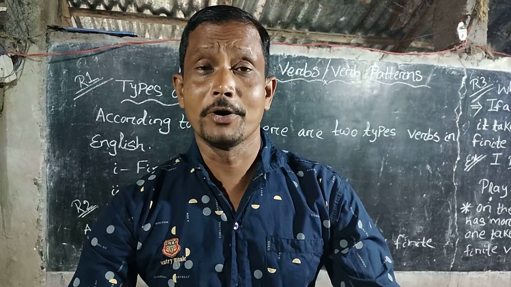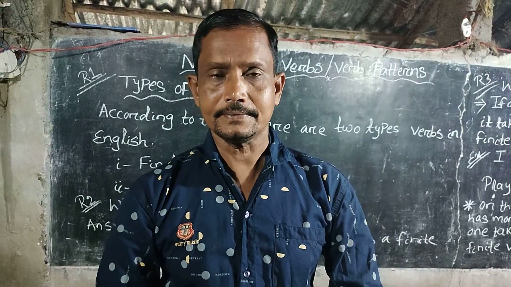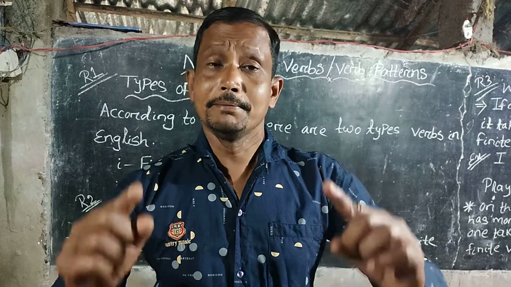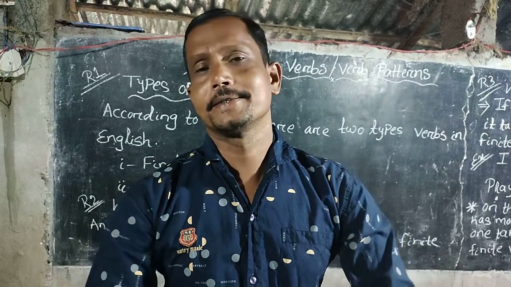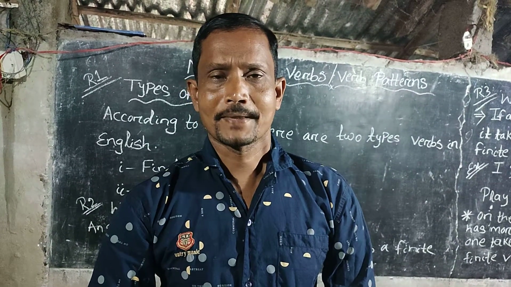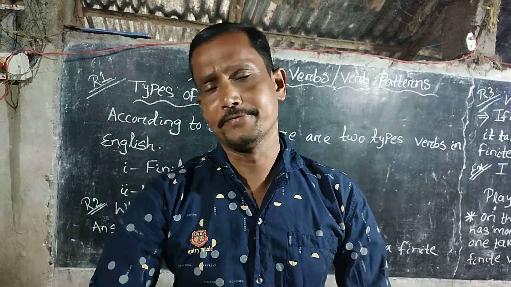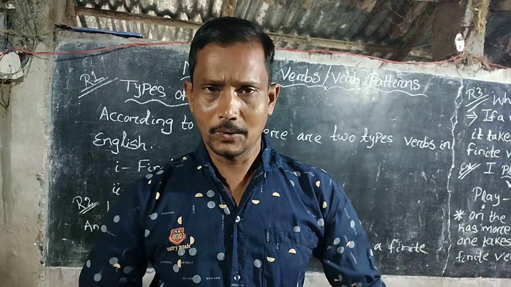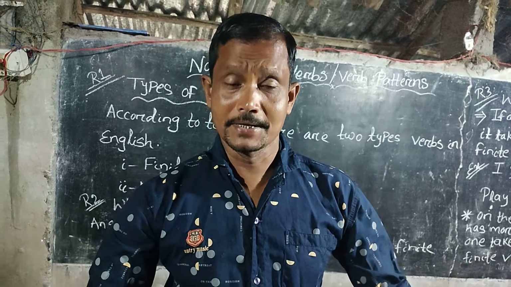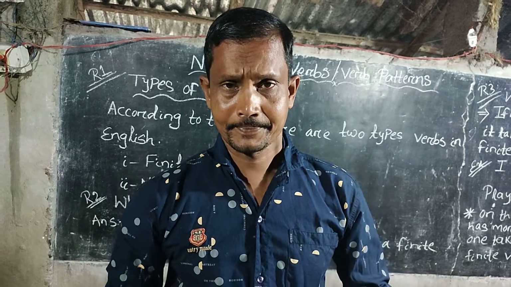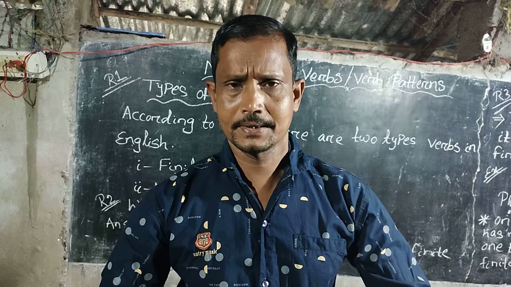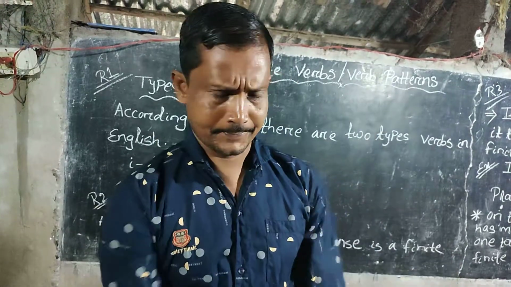What is finite verb? The verb that takes the tense is known as finite verb.